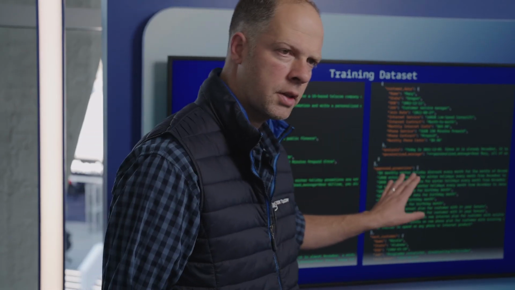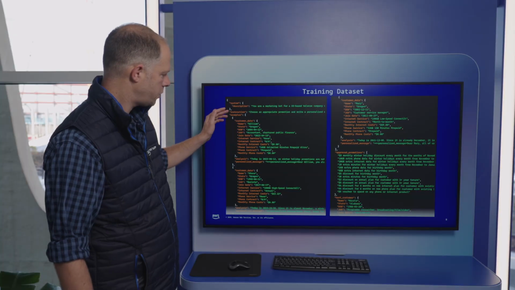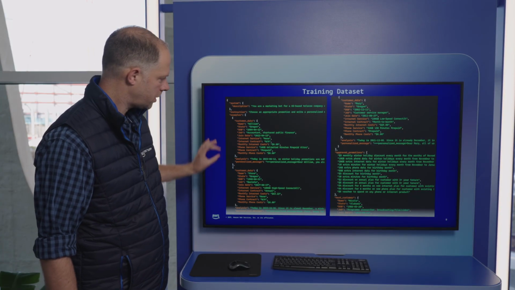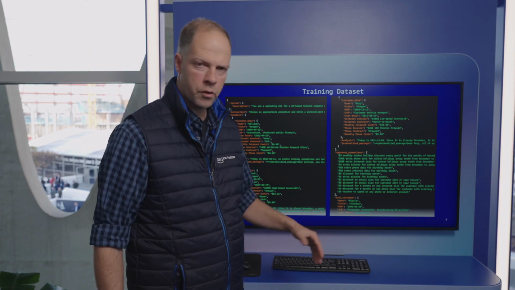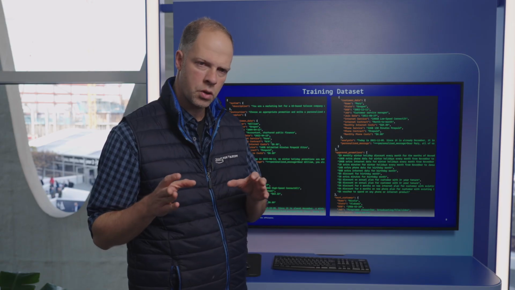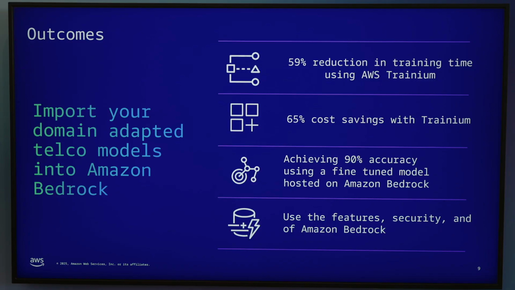And we have taken basically 3 different test cases where you can see the comparison between the base model and the fine-tuned model. So this is the training data set that we used in order to fine-tune, the telco promotion data set. As you can see here, we have customer data. So we have 50,000 records of customer data, including an analysis of how the model should respond and what personalized message was actually created. So we take this data set and we use it for fine-tuning the model. And we also have an approved promotions list because we want to make sure that the model is responding only based on that list of approved promotions.